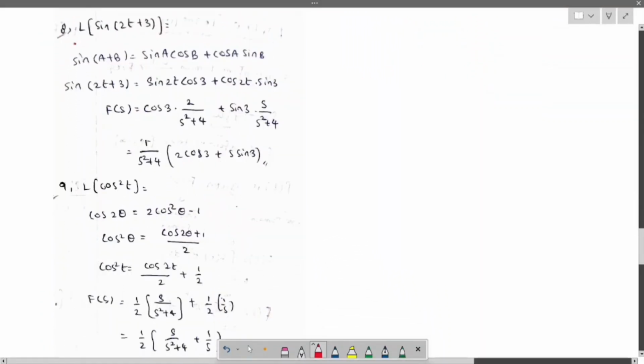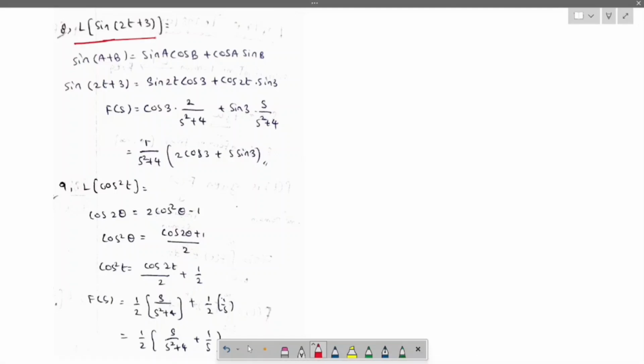Our next question is Laplace of sin(2t+3). We have the same formula for sin(at). If anything is given like sin(at+b), we simplify it to sin(at) only by using trigonometric formulas like sin(A+B) = sin A cos B + cos A sin B. Now sin(2t+3) is sin 2t cos 3 + cos 2t sin 3, right?